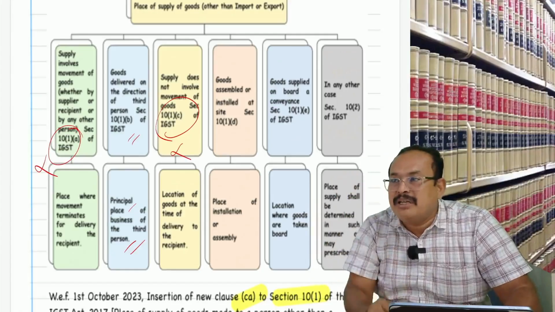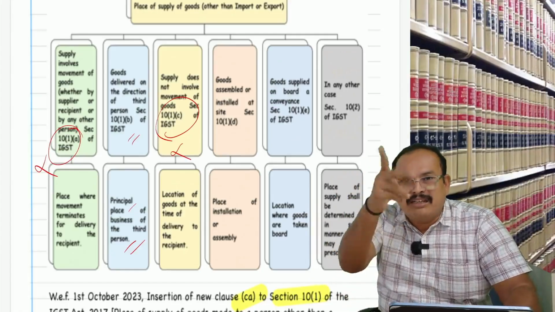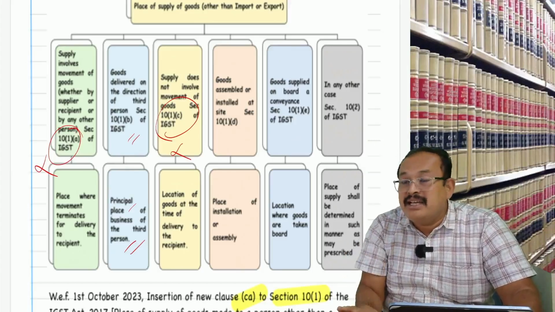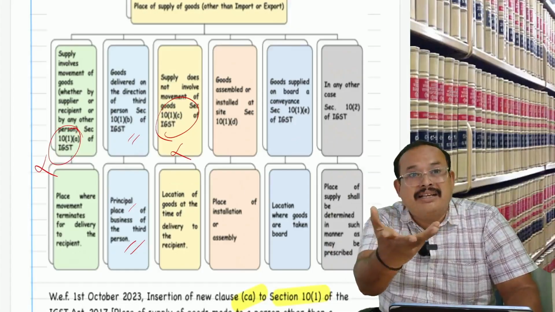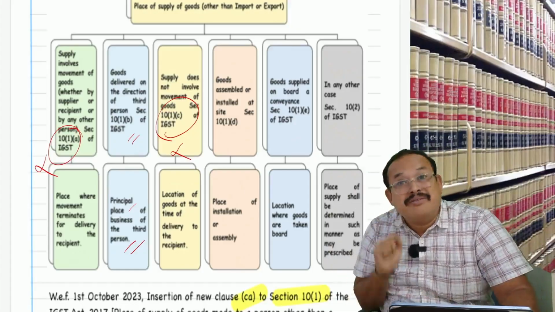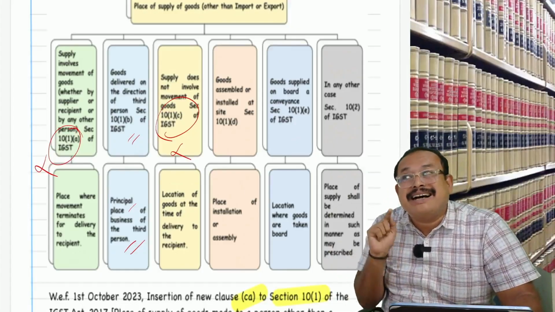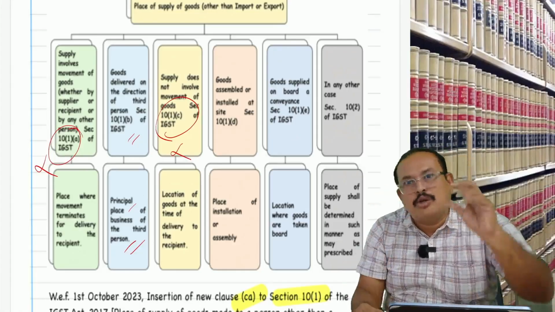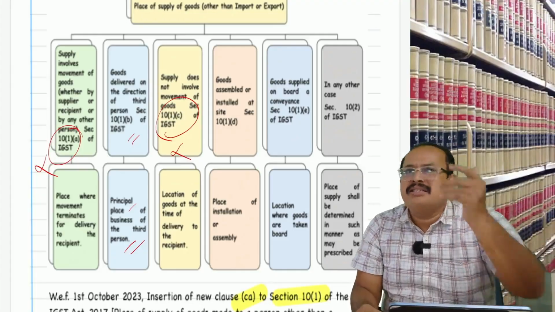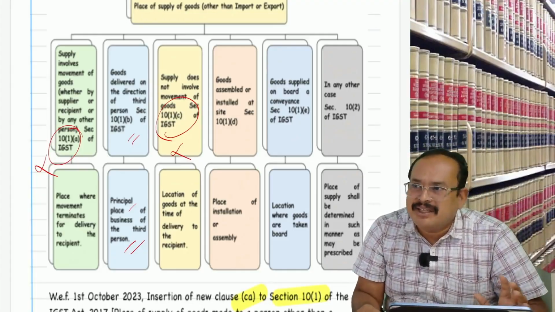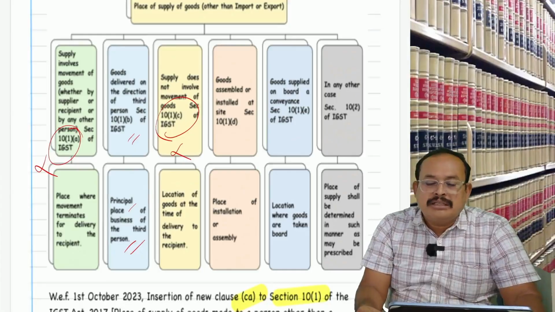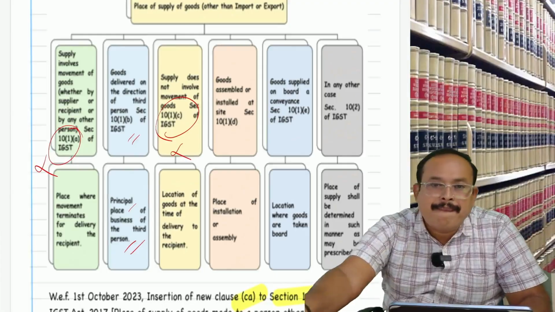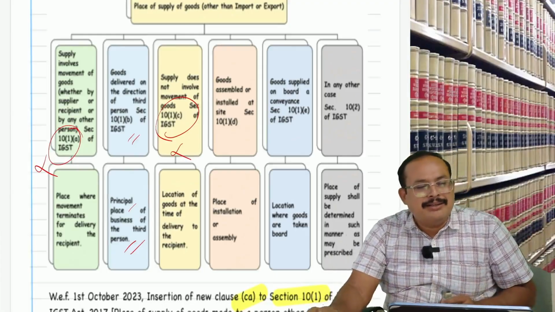So far, we have referred to 10.1a, 10.1b, 10.1c, 10.1ca. Is that clear? 10.1ca belongs to 10.1a or 10.1c, but when does it come? It comes when the buyer is an unregistered person. If the buyer is a registered person, it goes to 10.1a; if not, 10.1c. Is that clear? Any difficulty? Any doubt? Yes, hold the mic, please. Ask your doubt.